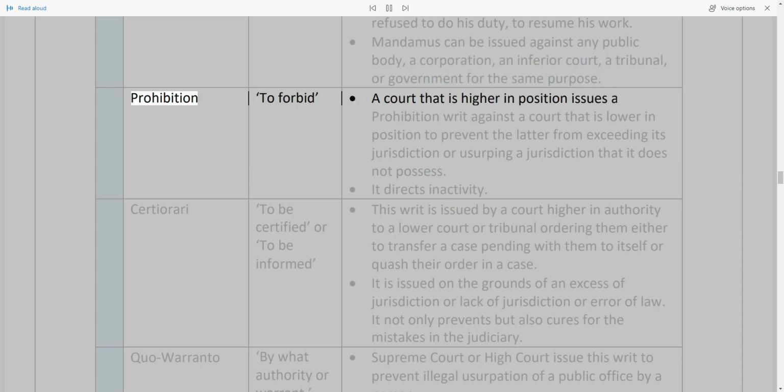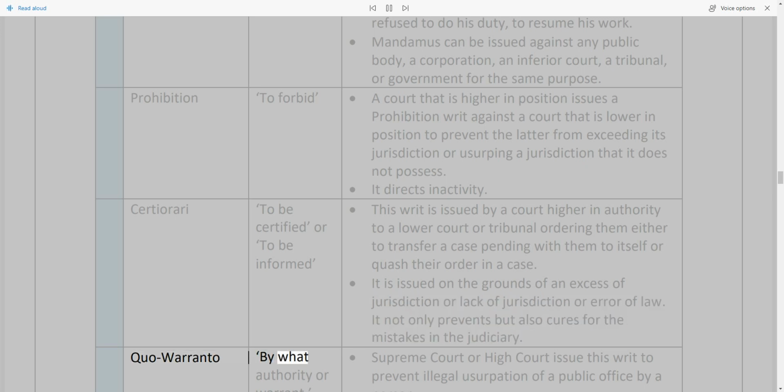Prohibition: to forbid. A court that is higher in position issues a prohibition writ against a court that is lower in position to prevent the latter from exceeding its jurisdiction or usurping a jurisdiction that it does not possess. It directs inactivity. Certiorari: to be certified or to be informed. This writ is issued by a court higher in authority to a lower court or tribunal ordering them either to transfer a case pending with them to itself or quash their order in a case. It is issued on the grounds of an excess of jurisdiction or lack of jurisdiction or error of law. It not only prevents but also cures the mistakes in the judiciary.